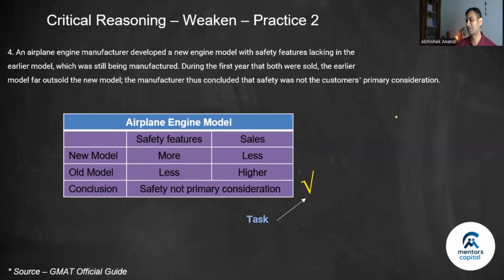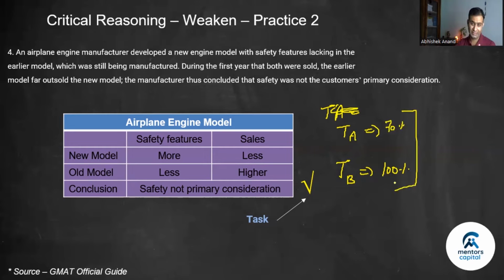Again, let me give you a simple example. Let's say there is a teacher A. Teacher A is your current teacher of critical reasoning. And now the coaching institute has hired a new teacher, who is brilliant. Anybody who studies with this teacher gets 100% in critical reasoning, and let's say critical reasoning is the most important component of the exam. With teacher A, you get around 70% accuracy. But if you study with teacher B, anybody gets 100%.